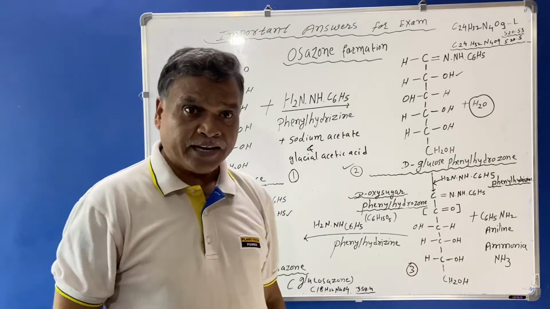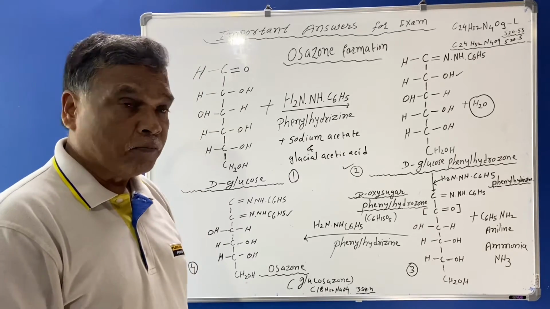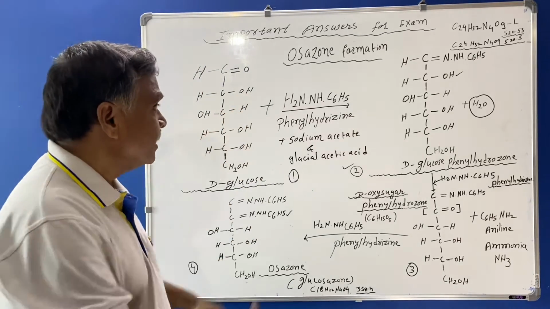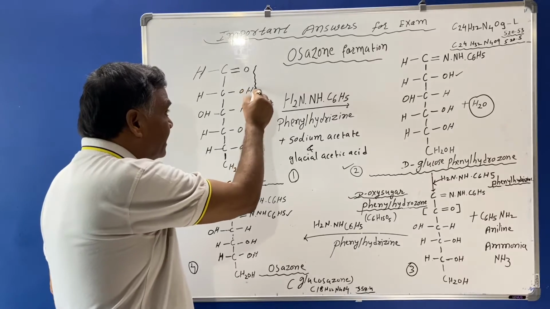Osazone formation takes place by reaction at only the first and second carbon atoms.